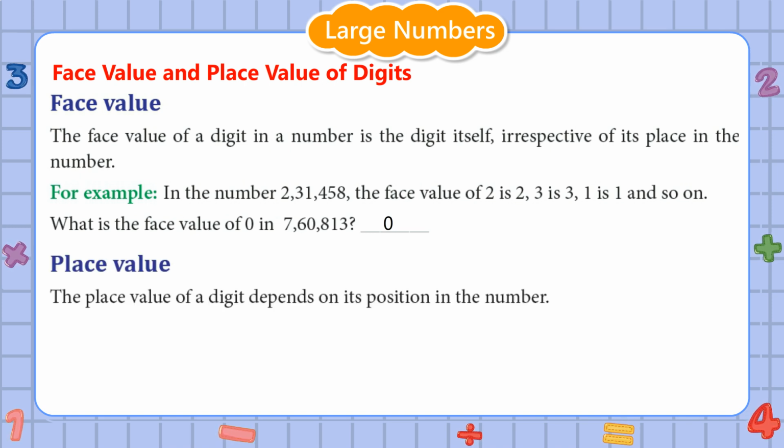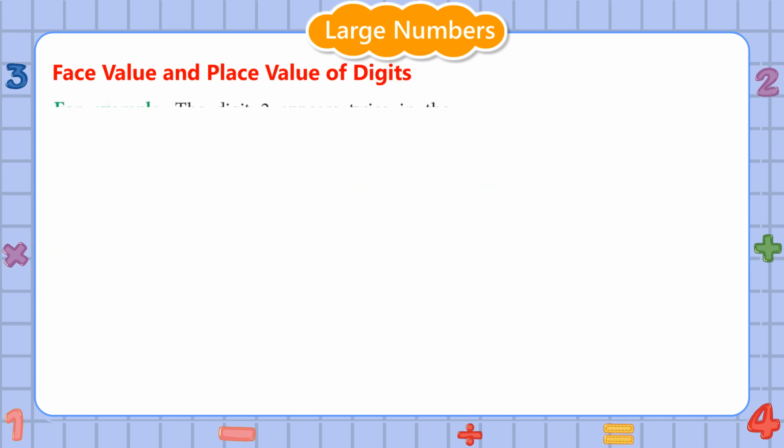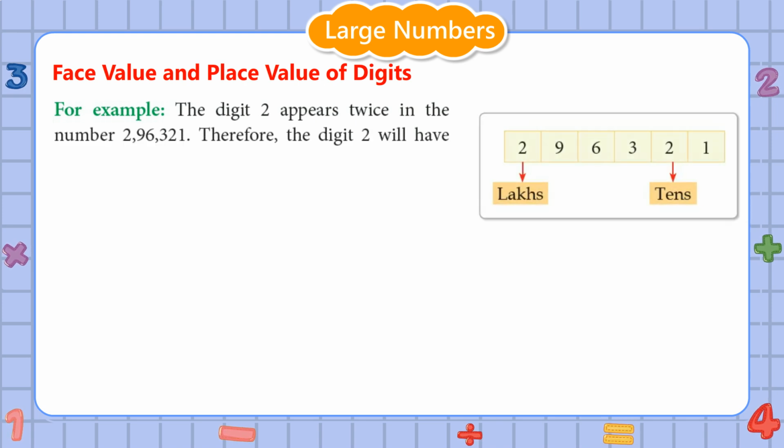Place value. The place value of a digit depends on its position in the number. Place value of a digit is equal to face value of the digit multiplied by the value of the place it occupies. For example, the digit 2 appears twice in the number 2,96,321.